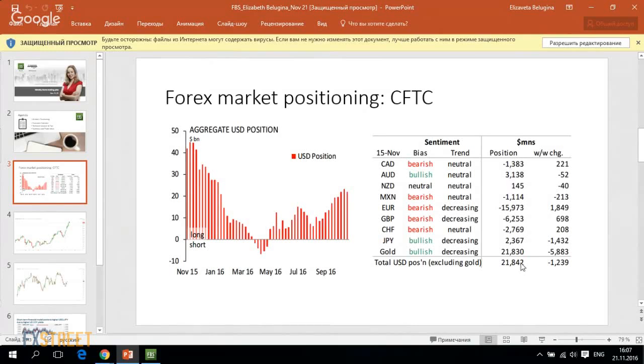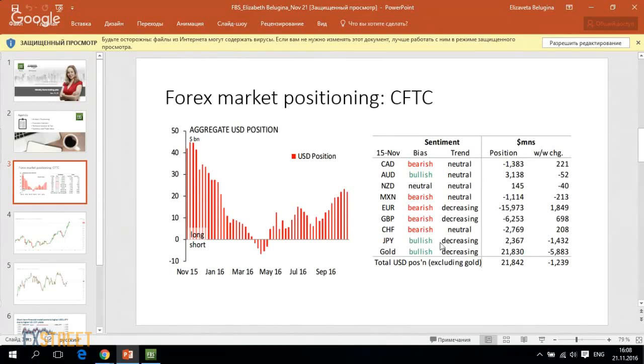As for other currencies, we can also see that negative bets on the British pound were decreased by the market. And as for commodity currencies like the Australian dollar, New Zealand dollar and Canadian dollar, the net bearish positions on the Canadian dollar were trimmed a bit. It happened as oil prices recovered, and the Canadian dollar is getting support from oil prices.